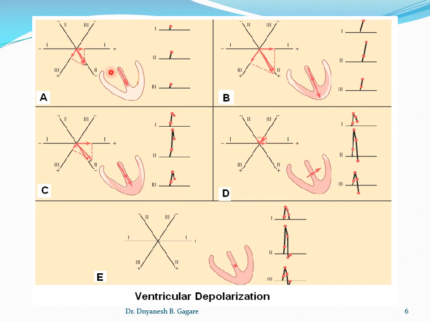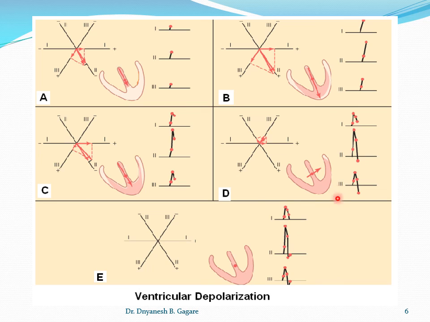So see, as the depolarization wave proceeds, we get the positive R wave here, and this R wave on the ECG is completed here, okay. So this is the discussion of how depolarization occurs in the atria and in the ventricle. When the depolarization is in the atria, it gives the P wave on ECG, and when the depolarization is in the ventricle, it gives the R wave on the ECG, okay.